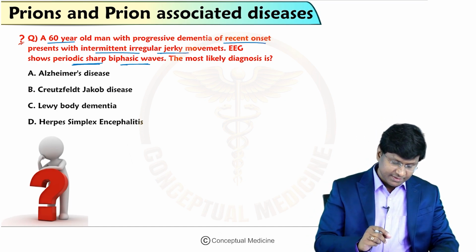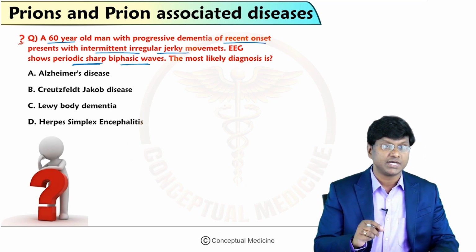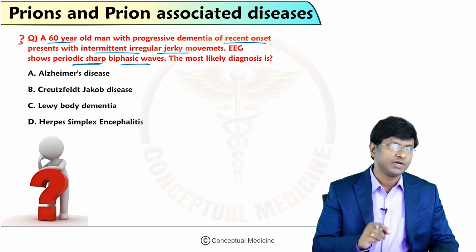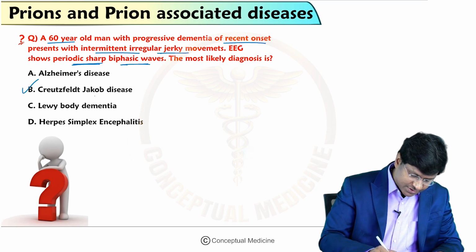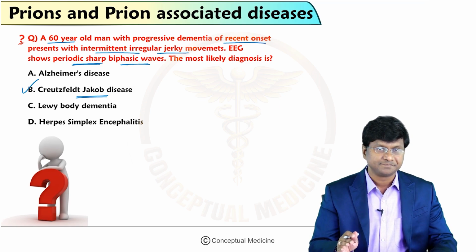So here the individual has periodic sharp biphasic waves on the EEG, right? And the individual is also having involuntary movements, that is, intermittent irregular jerky movements. So what is the most likely diagnosis suggestive of? It is suggestive of Creutzfeldt-Jakob disease.